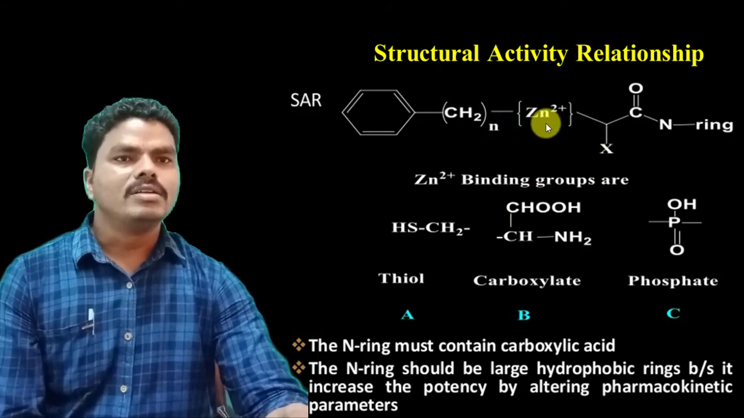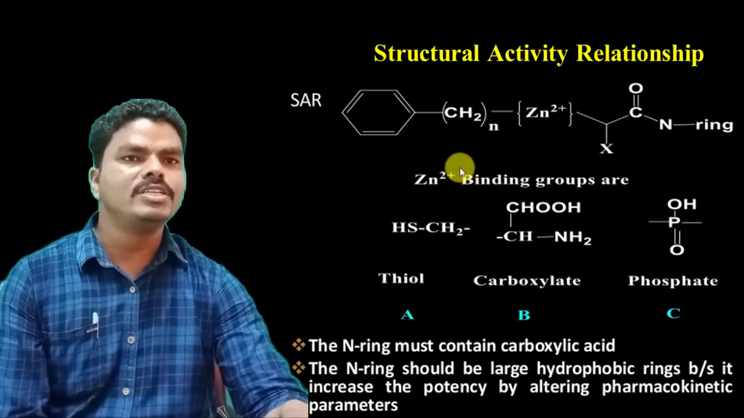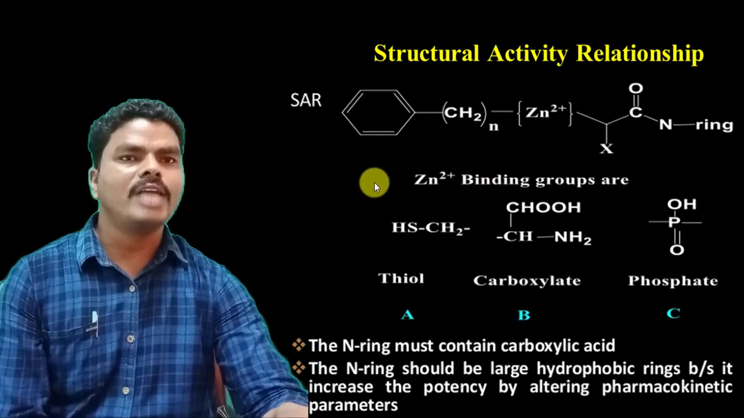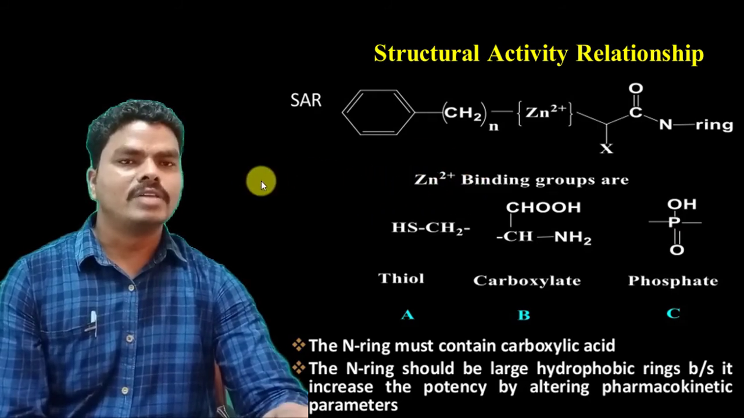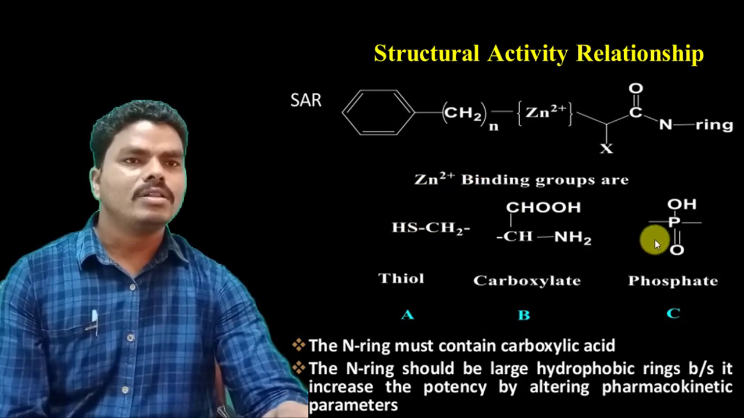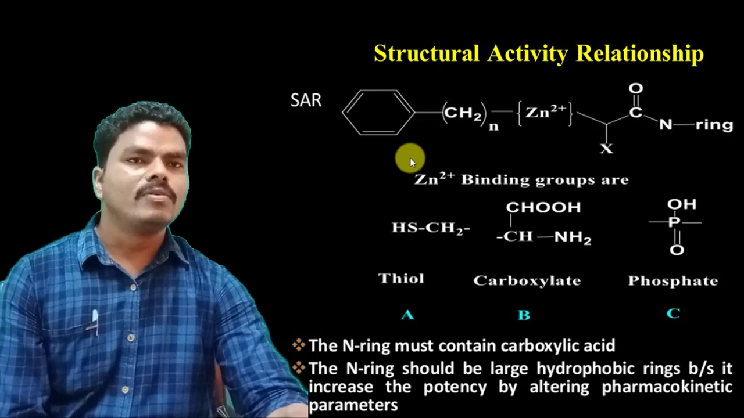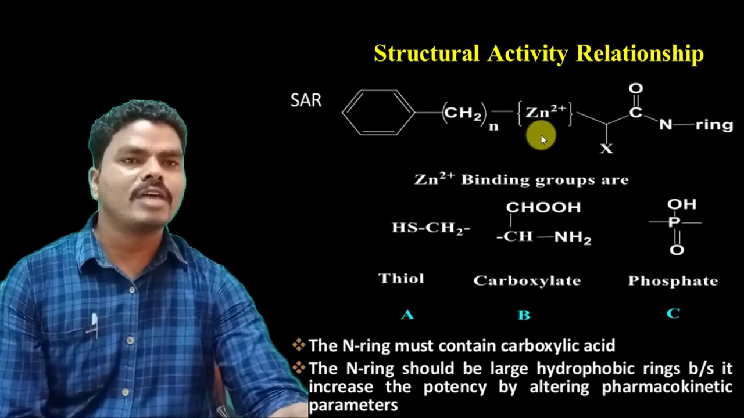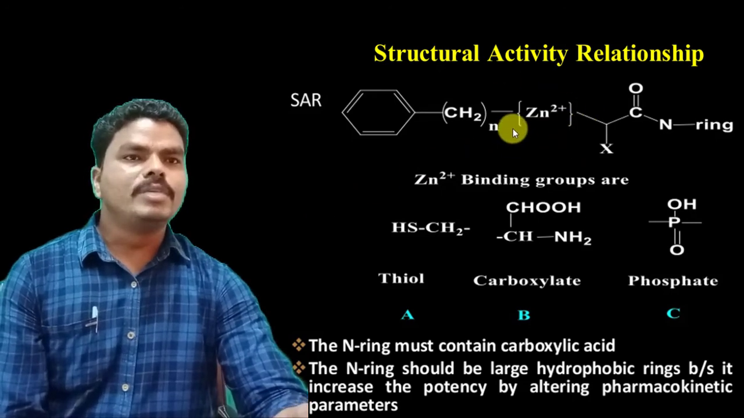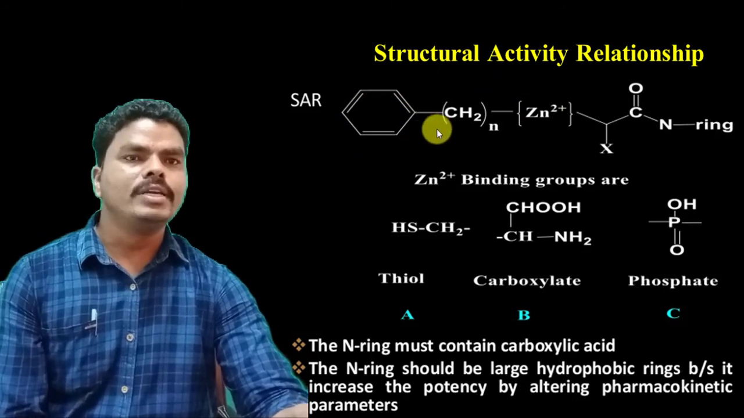And this zinc binding group can bind the zinc which is present in the angiotensin converting enzyme. So the angiotensin converting enzyme has zinc, and to this zinc the groups present in the angiotensin converting enzyme inhibitors will bind. Thereby they form the interaction between the angiotensin converting enzyme inhibitor and angiotensin converting enzyme. And this zinc binding group also has the phenyl group as a substituent through the carbon chain.